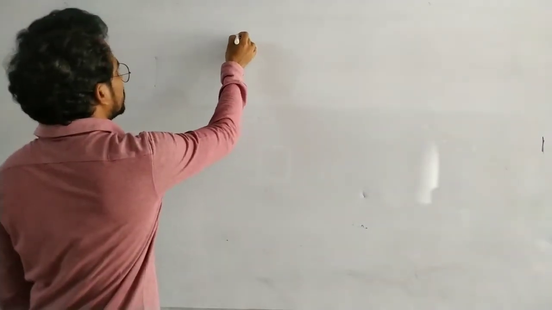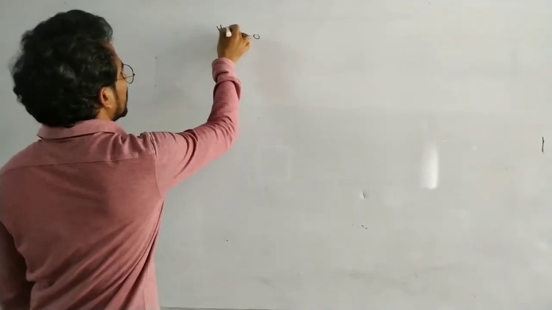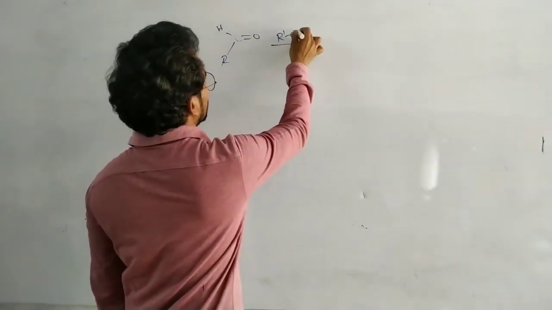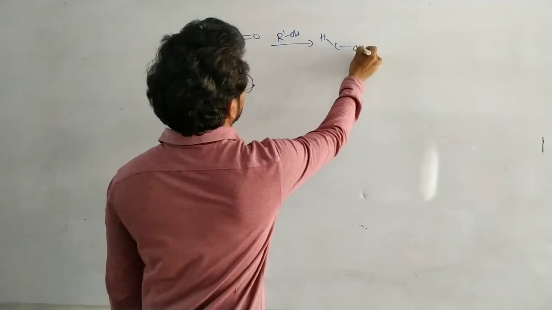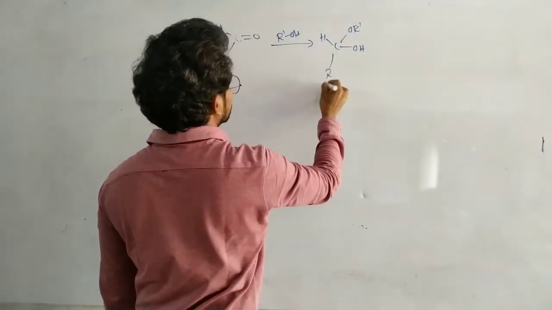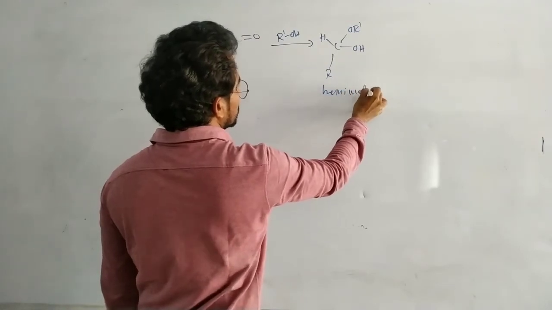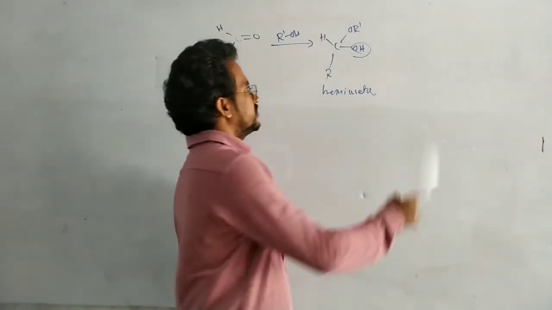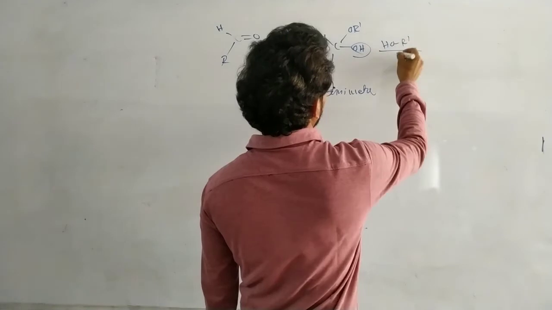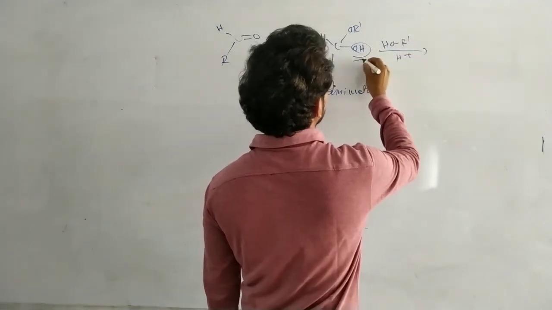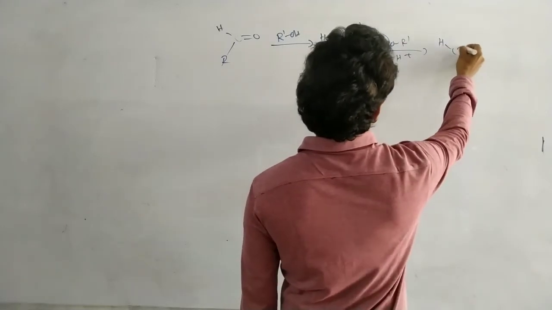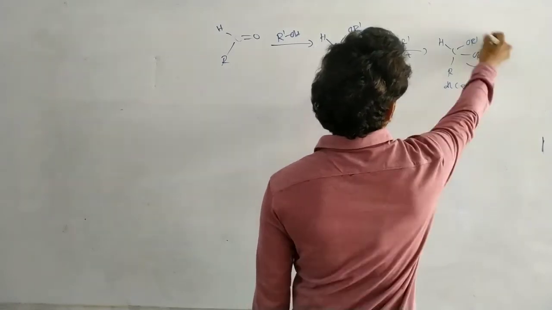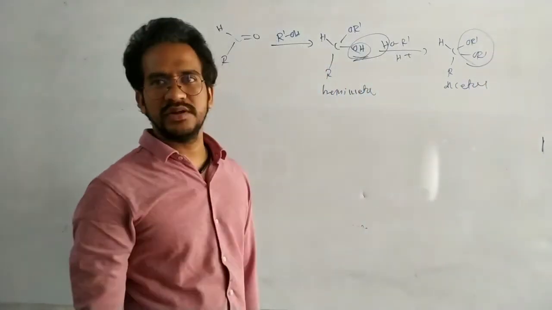Okay, suppose an aldehyde on reaction with an alcohol is converted to an OH compound. This is a hemiacetal; if there is one OH group, it is a hemiacetal. On further reaction with one more alcohol, with loss of a water molecule, we get OR here. This is an acetal. An acetal is nothing but a gem-diether.